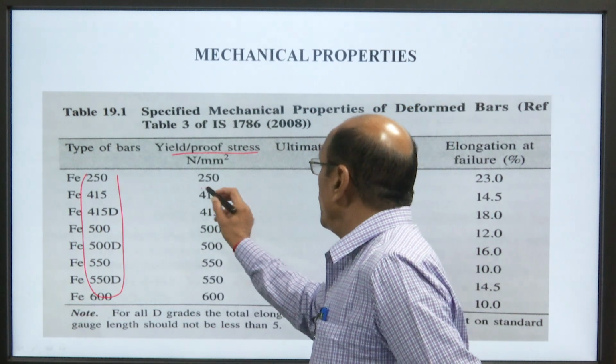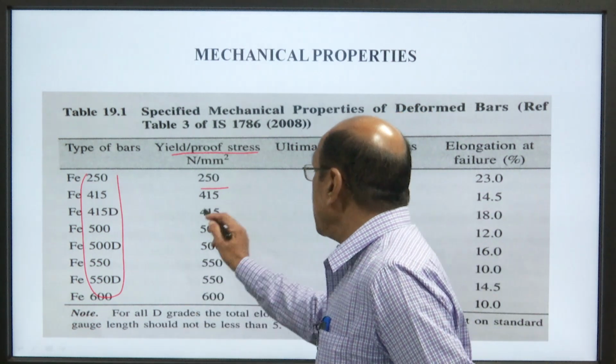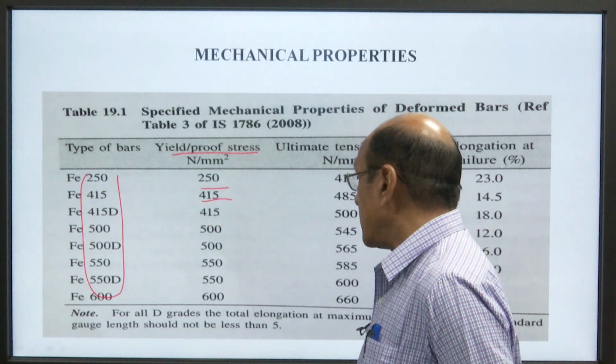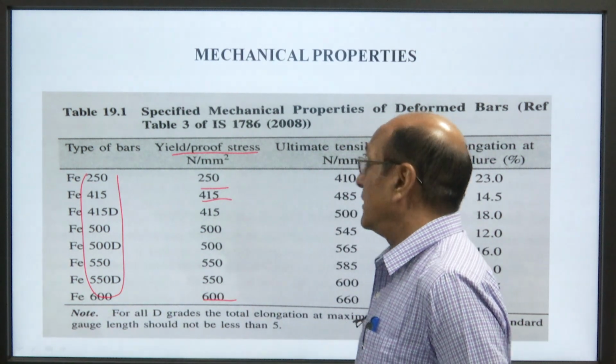Fe 250, 250 Newton per millimeter square. Fe 415, 415 Newton per millimeter square, and so on. Fe 600, 600 Newton per millimeter square.